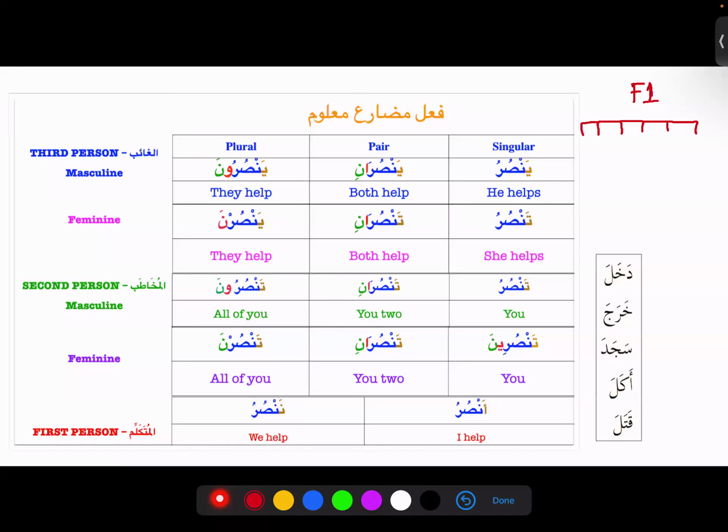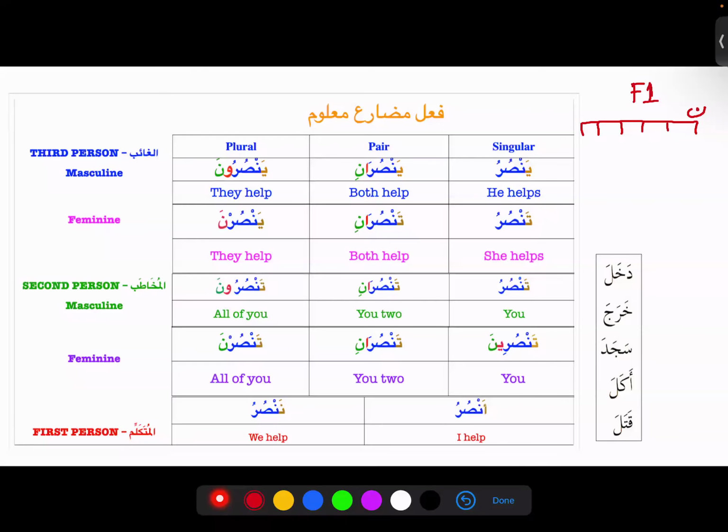So family 1 has subfamilies, which are 6 more families. When we are converting any fi'l madi into mudariya, we need to see what bab this word belongs to. Last class we were talking about bab Nasara.